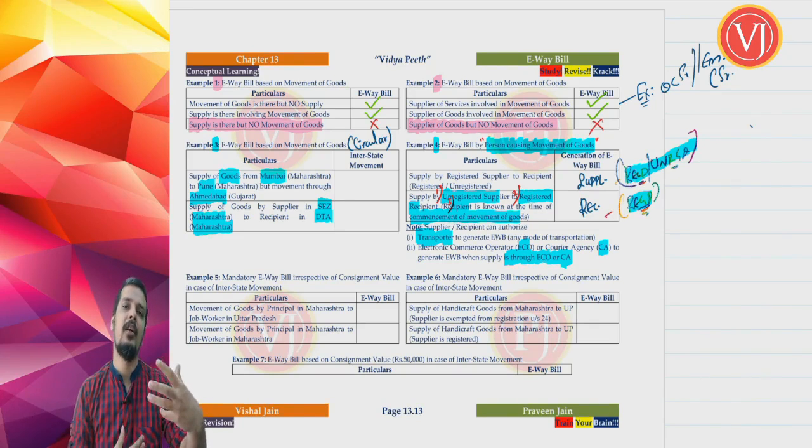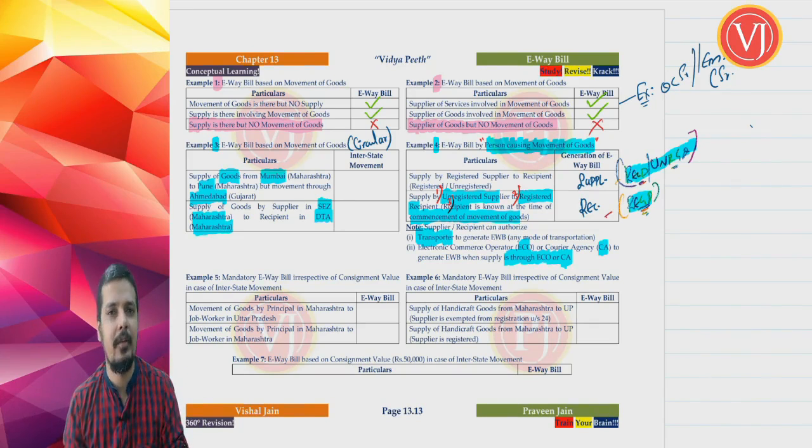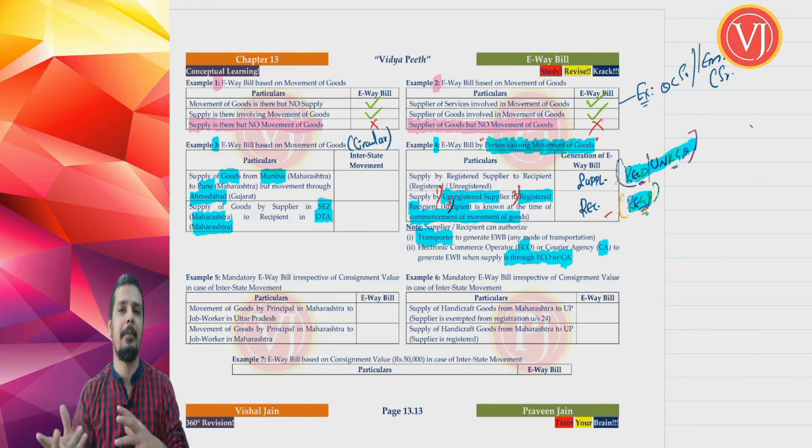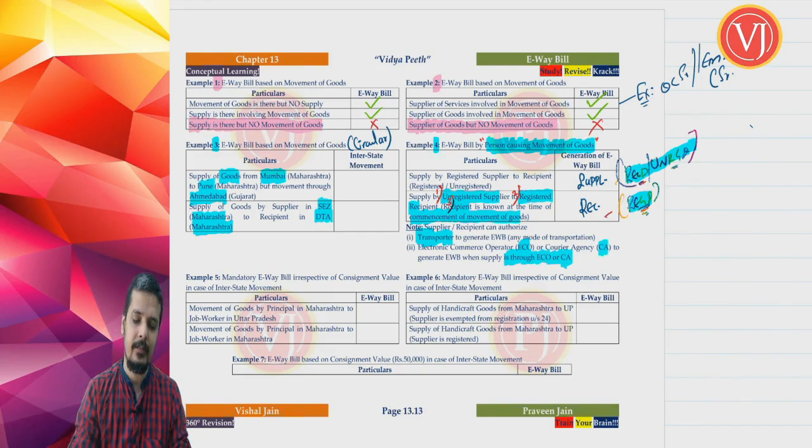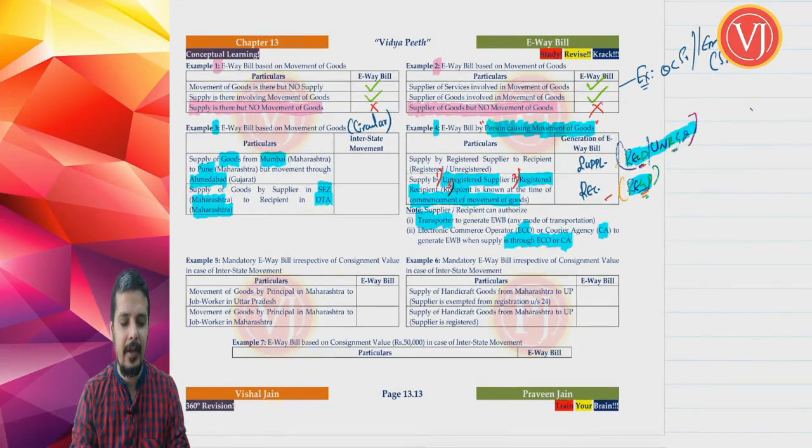So these are the important theoretical points that you have to understand, where I have explained the example defining what is meant by person, causing movement of goods, and who has to generate e-waybill, whether it is supplier or recipient, and given authorization. The notes is only talking about your authorization, right? Now friends, let us move on to your example 5 and 6.